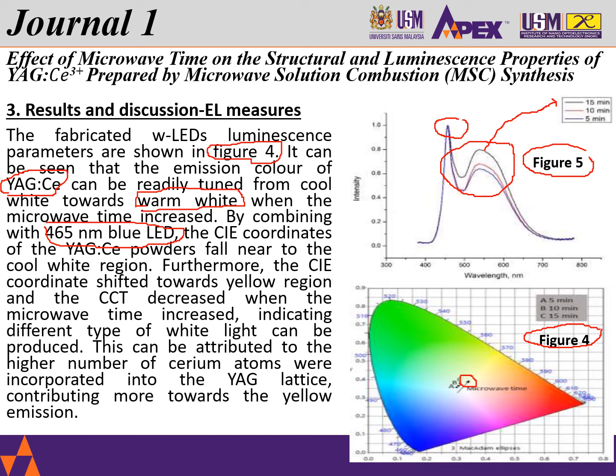So this is the last of the results and discussion, and I would like to end by saying that these phosphor systems indicate that white light can be produced, which we see in the CIE chart in figure 4. This can be achieved through the cerium atoms incorporated together with the YAG lattice, contributing towards more of the yellow emission. So the microwave time of 15 minutes gives the cerium atoms the opportunity to be incorporated into the YAG lattice to give us a better yellow emission.